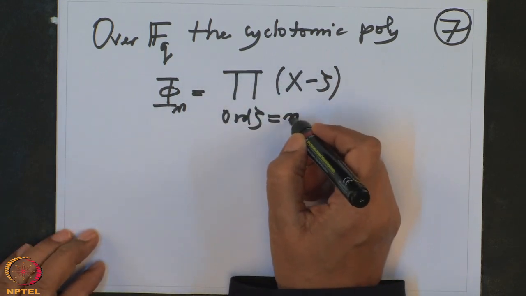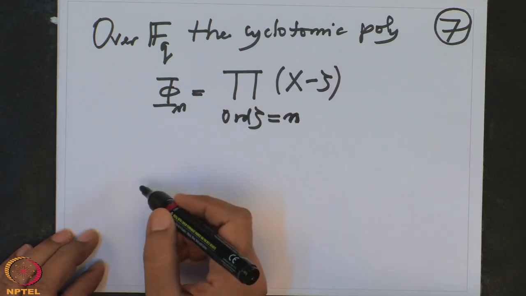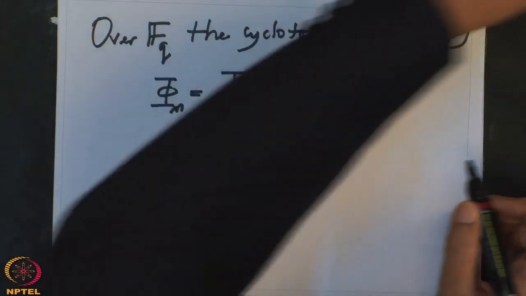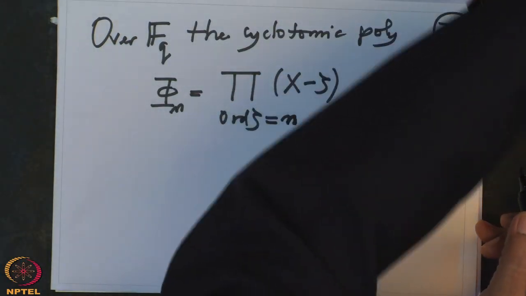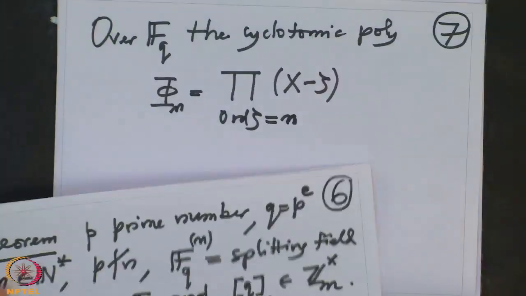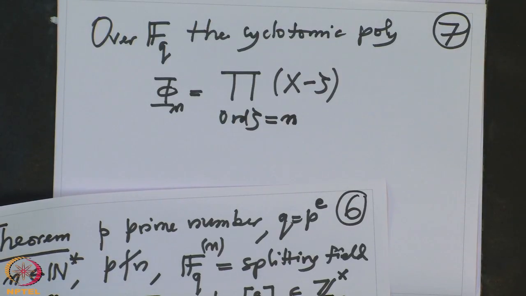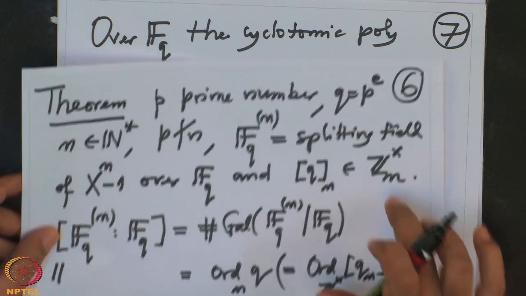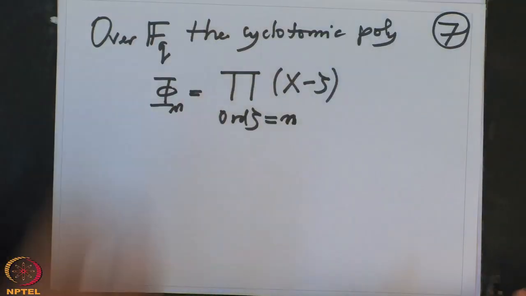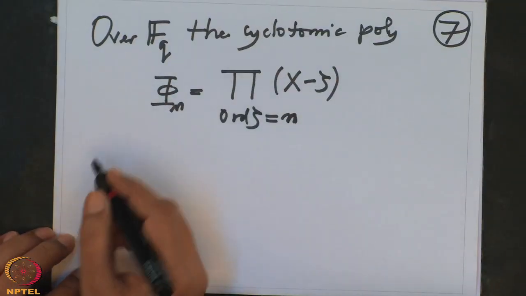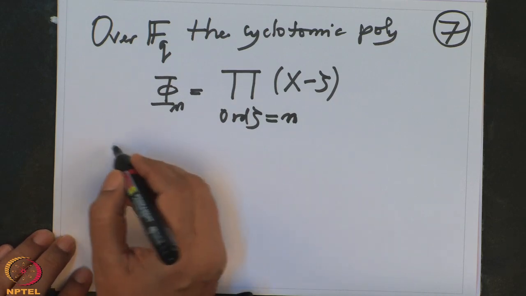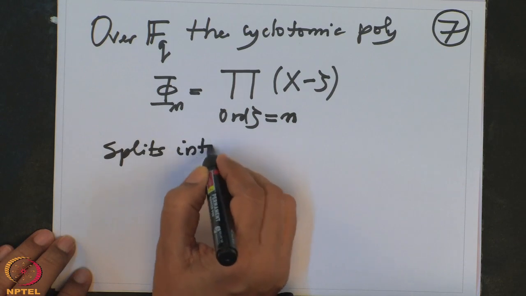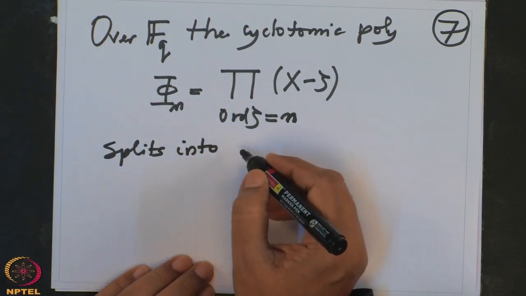Now this polynomial splits into how many factors? I know this group has a certain order, and this is a subgroup of the group Z mod n cross. So therefore, the cyclotomic polynomial splits into how many irreducible factors?